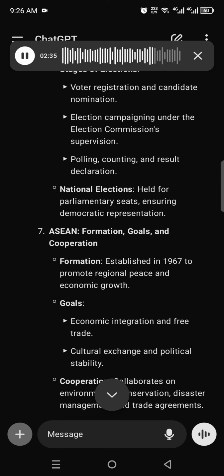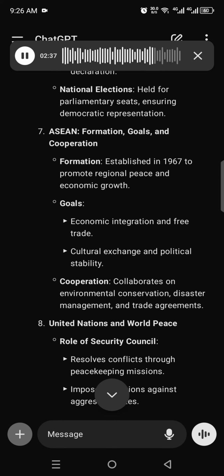7. ASEAN, formation, goals, and cooperation. Formation, established in 1967 to promote regional peace and economic growth. Goals, economic integration and free trade, cultural exchange, and political stability. Cooperation, collaborates on environmental conservation, disaster management, and trade agreements.